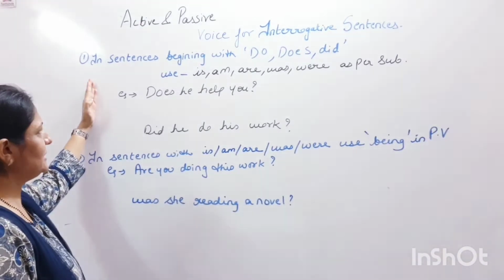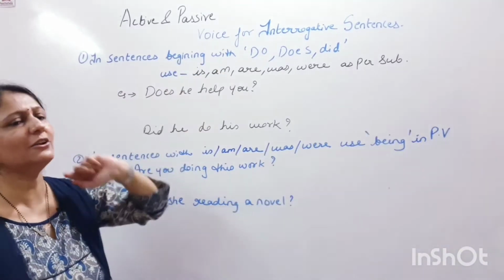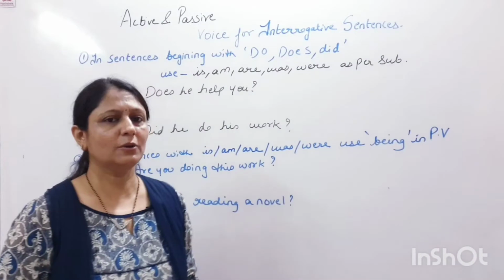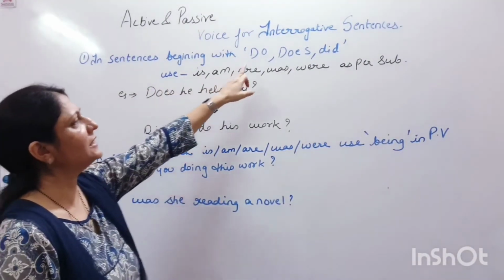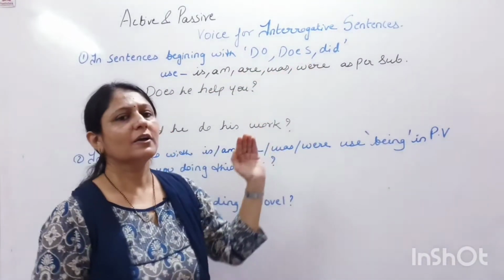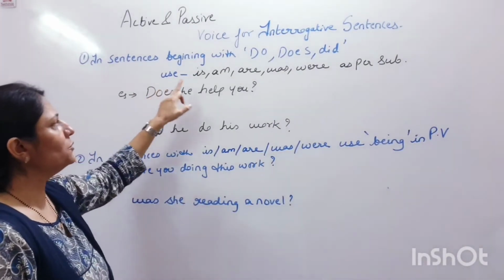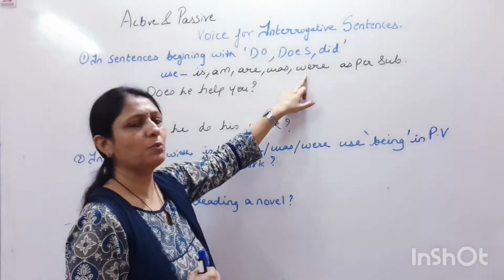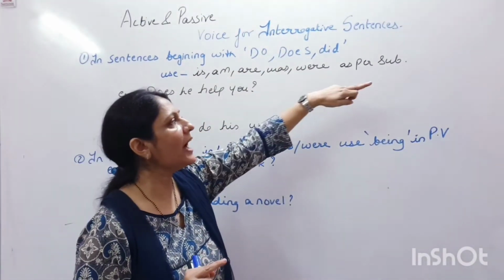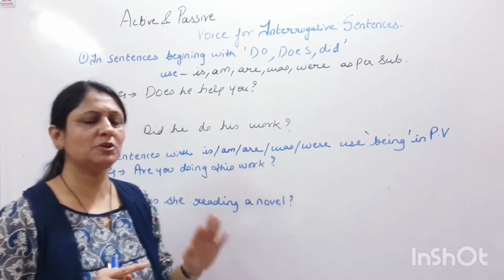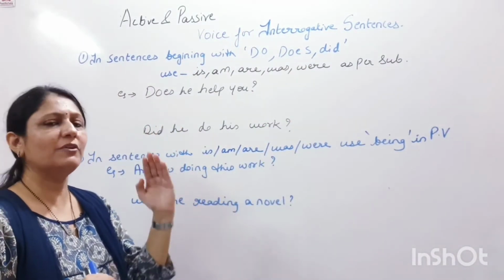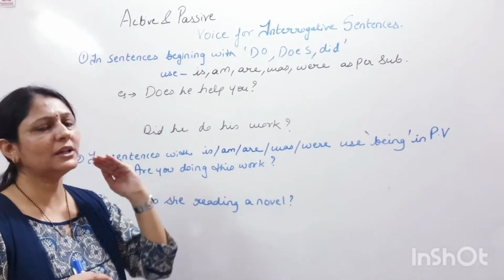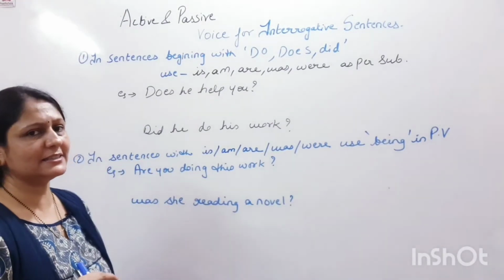When we have an interrogative sentence starting with do, does or did, in passive voice we use is, am, are in case of present tense, was and were in case of past tense, as per the subject. As per the subject means if your subject is singular, we use a singular helping verb. If your subject is plural, we use a plural helping verb.